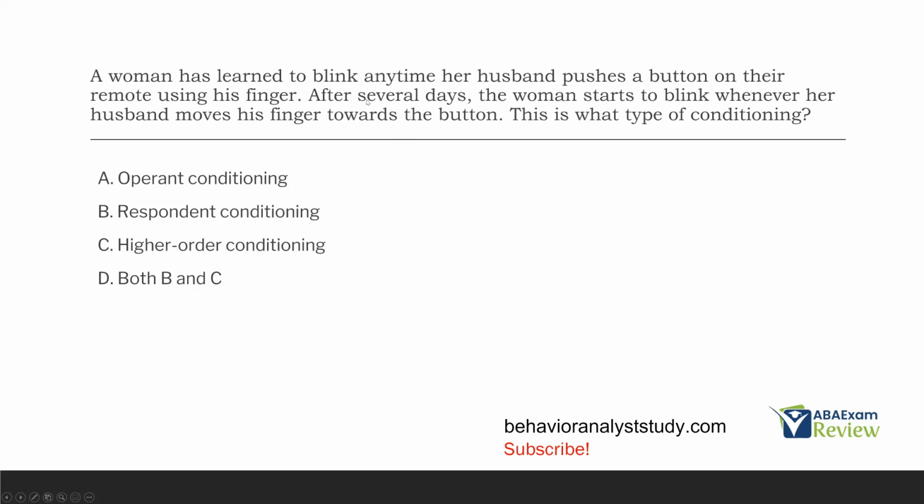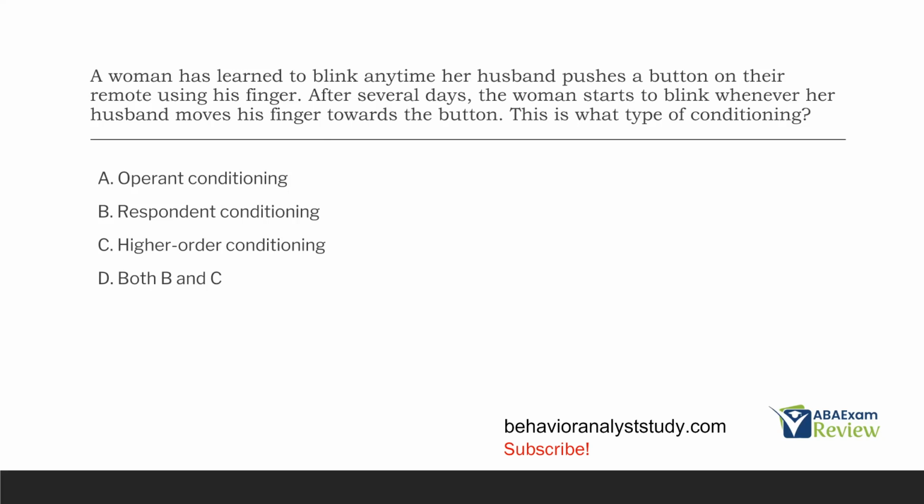So we know what happened. Well, we know this reflex, all right, was conditioned to happen when the husband pushed a button on the remote. So pushing a button is a conditioned stimulus. Then this conditioned stimulus got paired with moving finger towards the button, a neutral stimulus, to create another conditioned stimulus. So what we're looking at here is an example of when a conditioned stimulus creates another conditioned stimulus. Typically, we're looking at unconditioned stimuli or stimulus pairing with the neutral stimulus to create a conditioned stimulus. In this case, we have a conditioned stimulus creating another conditioned stimulus.